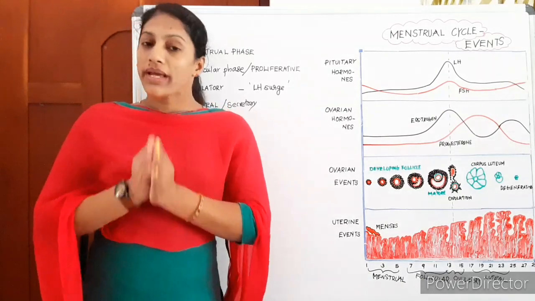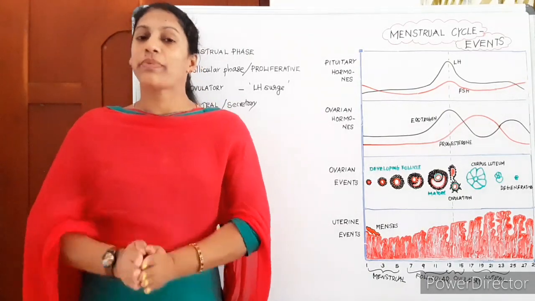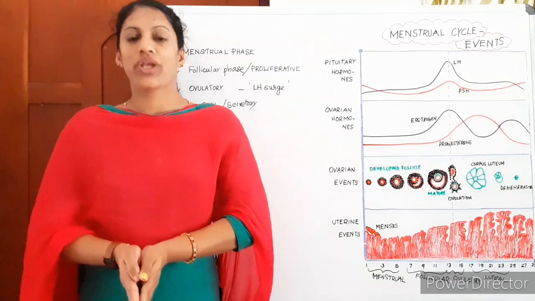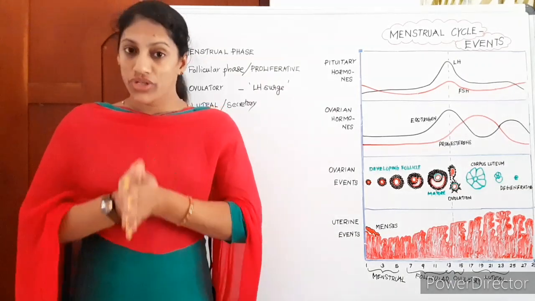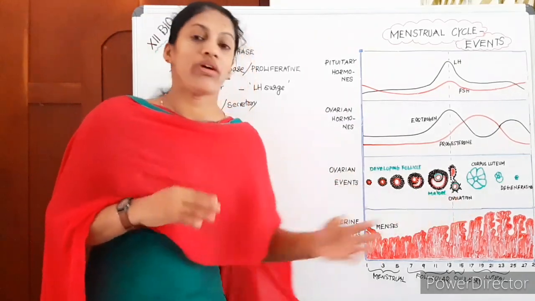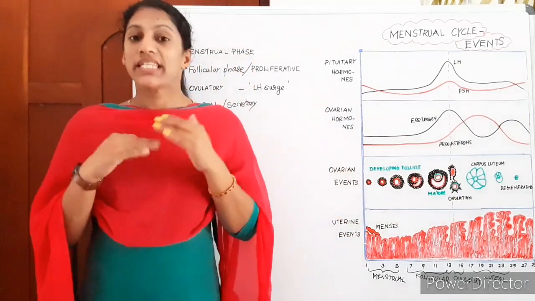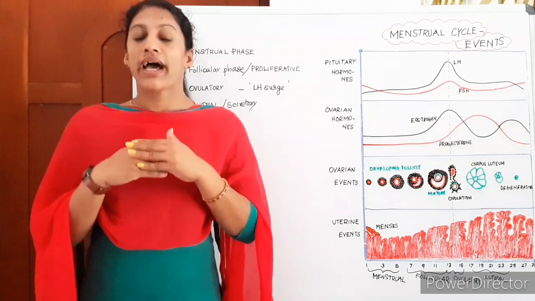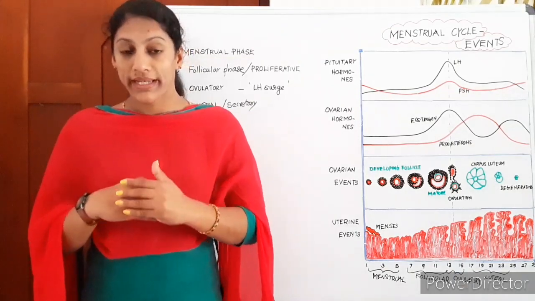And the menstrual phase is characterized by menstrual bleeding. This bleeding is due to the release of the ruptured endometrium wall of the uterus. This happens only in the absence of pregnancy.